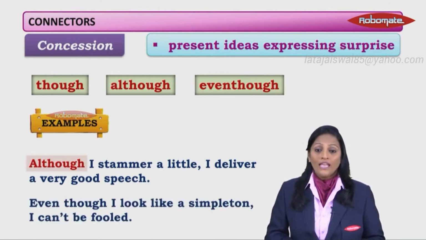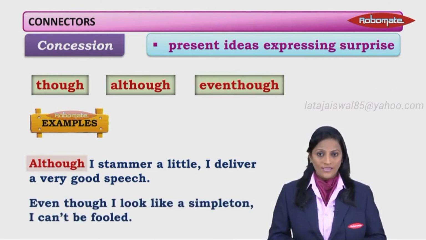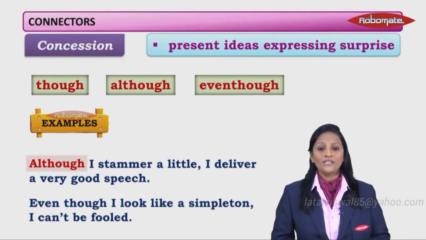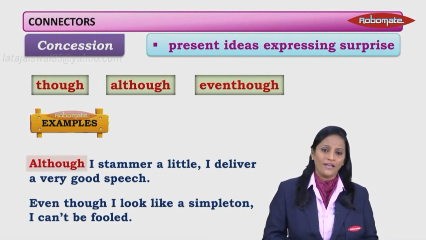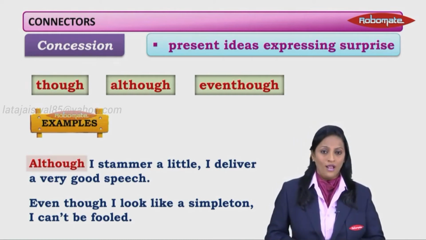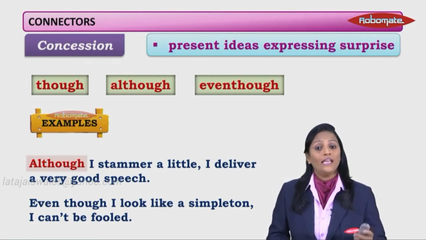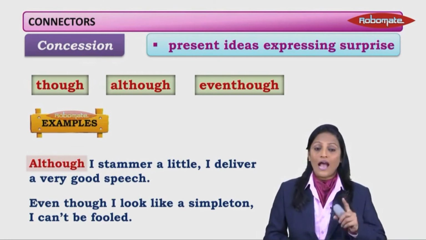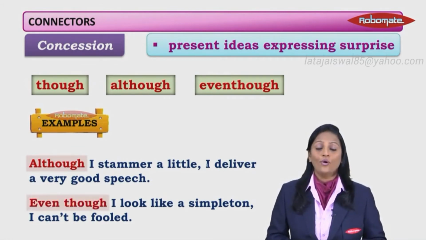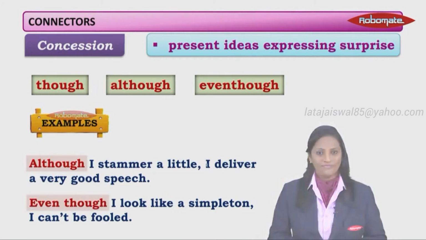Next one. Even though I look like a simpleton, I can't be fooled. Students, you all know that a simpleton is a person who's very naive, who's very innocent. You can easily fool him. He's vulnerable. But here the sentence says, even though I look like a simpleton, I can't be fooled. So it's quite surprising and therefore we use even though.